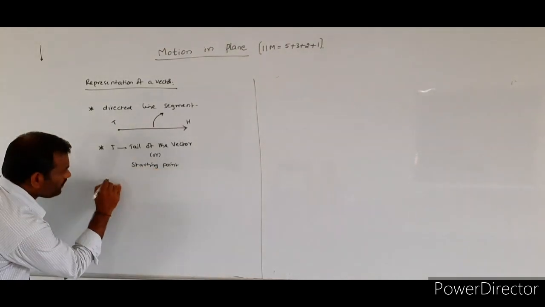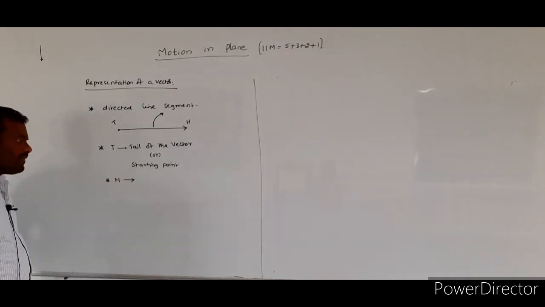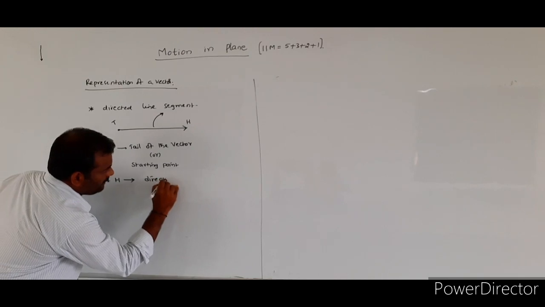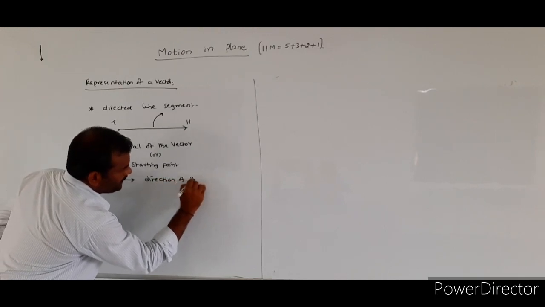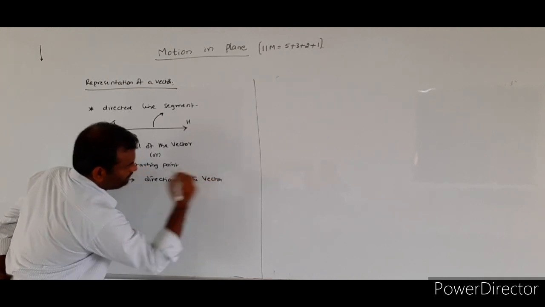Next, what is the head? Capital H will be representing the direction of the given vector.